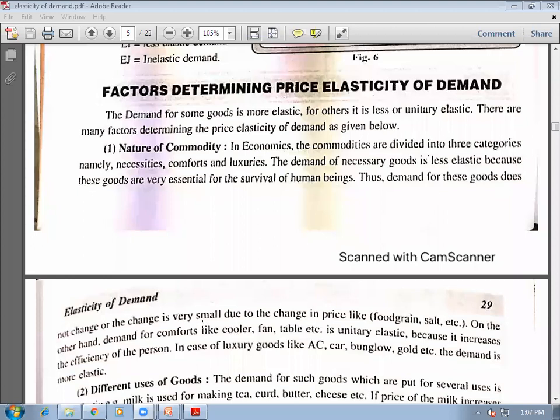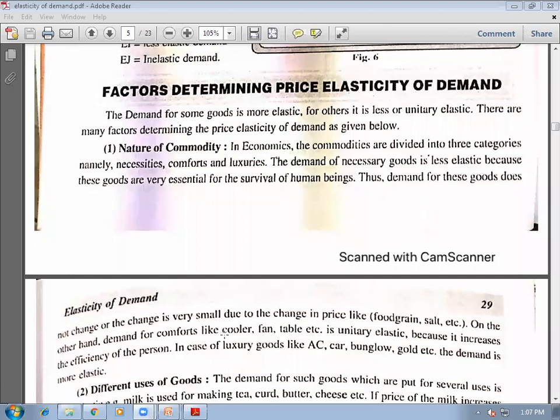Next one is comfort. Comfort, like you take cooler. These days, car is a comfort. It is required for even day-to-day activities. Then fan. Fan is necessity these days because temperatures are very, very high. Then comforts, in comforts you take cooler, right? You take car. These are things which come under the comforts.